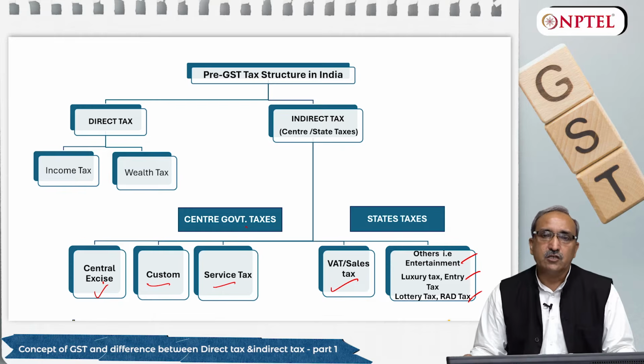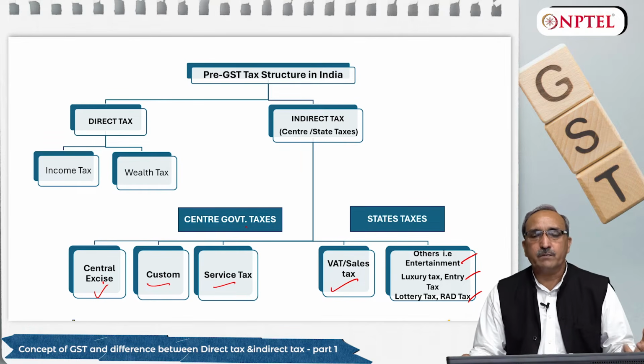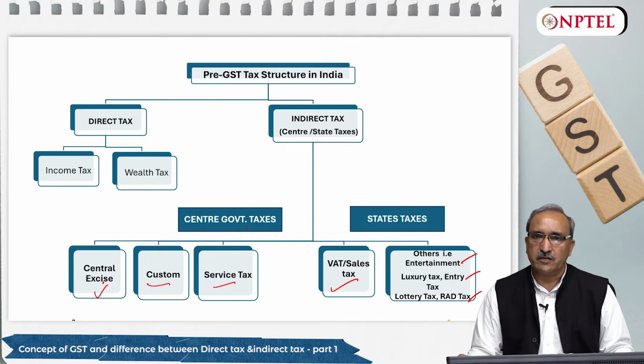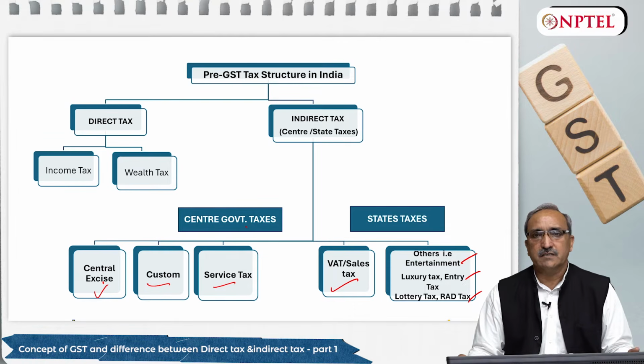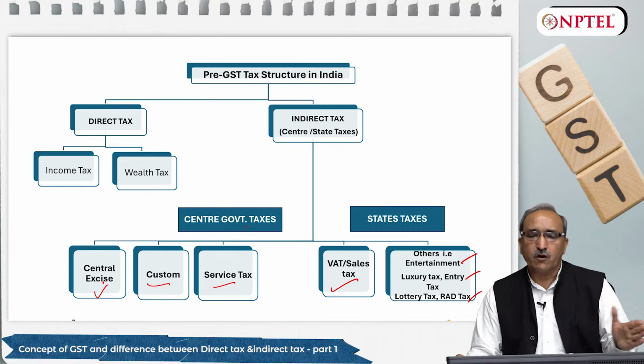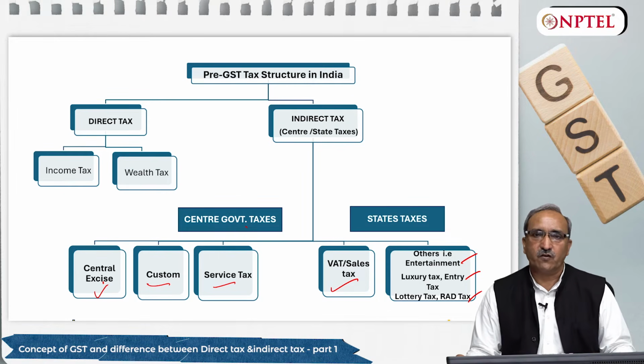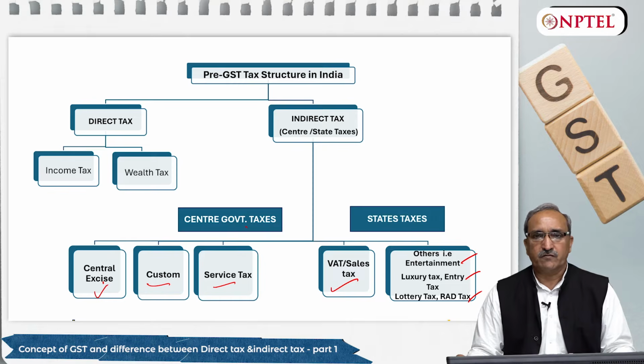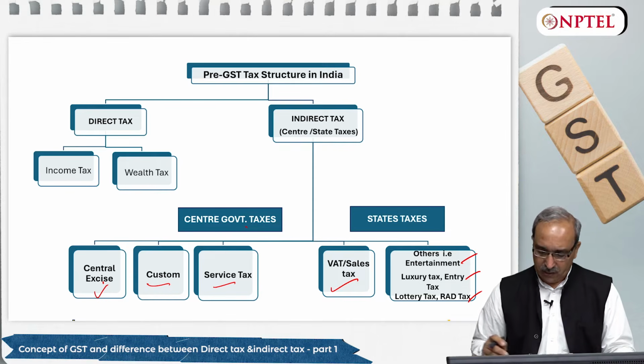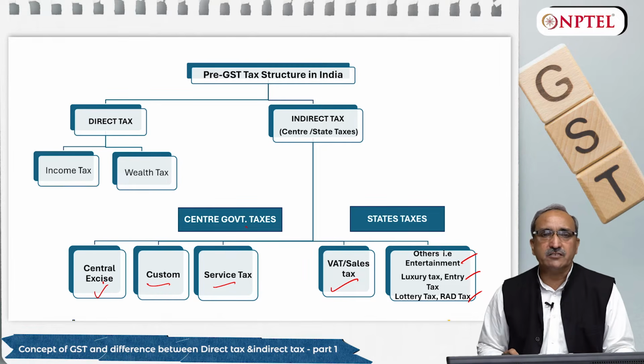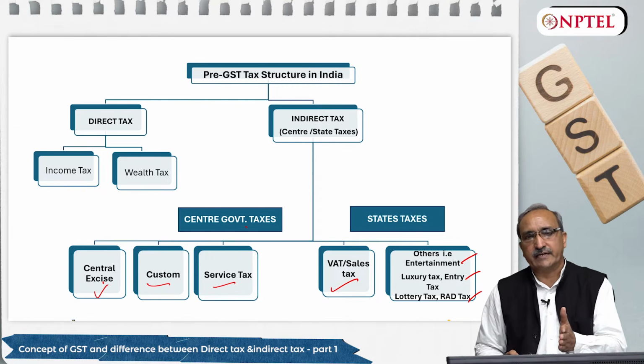Under the Constitution of India, some taxes are in the domain of the central government and others are for the state government. So both governments are empowered and have independent tax structures for their local development and the economy of the states.